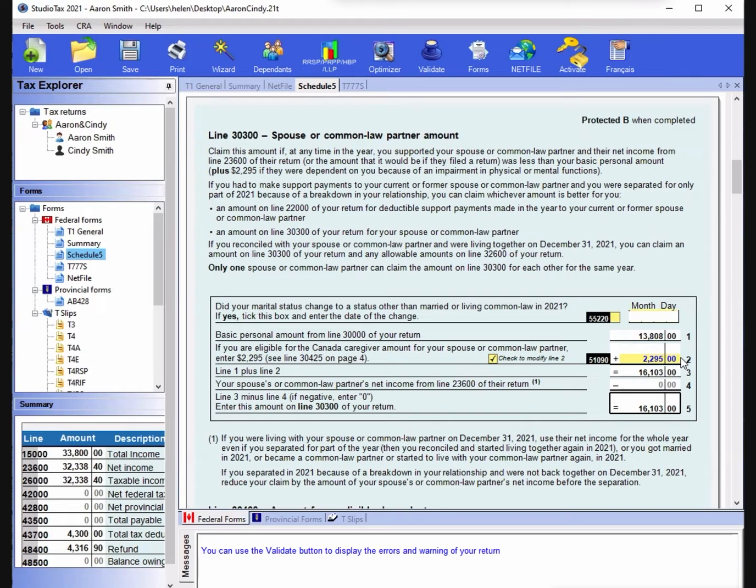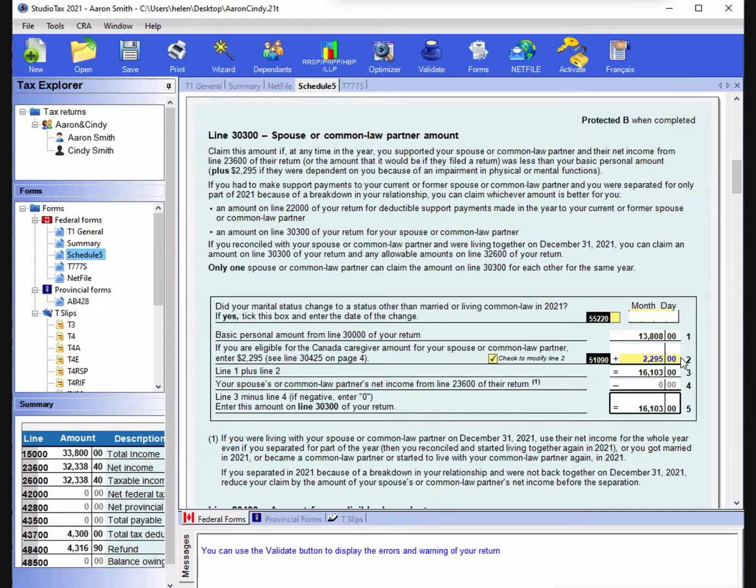Then what is infirm and disabled? Infirm is unhealthy, you need more time for somebody to take care of you. Disabled is a higher level. For disabled, you need to go see the doctor, and the doctor has to sign the form, T2231.